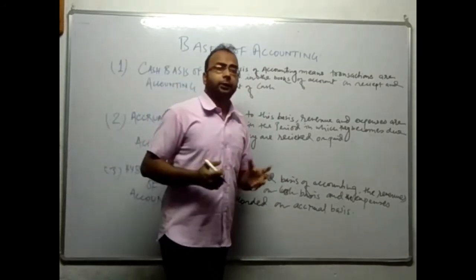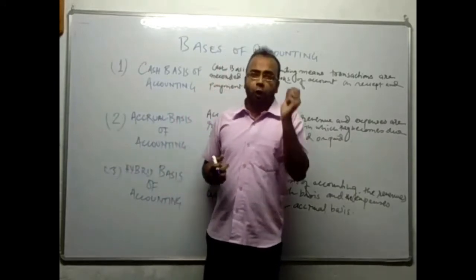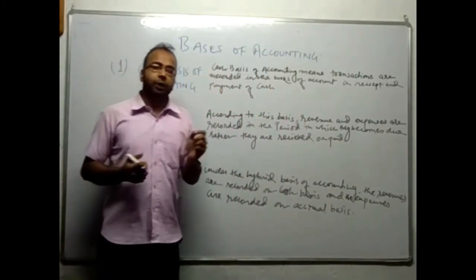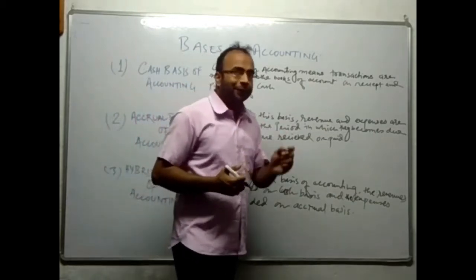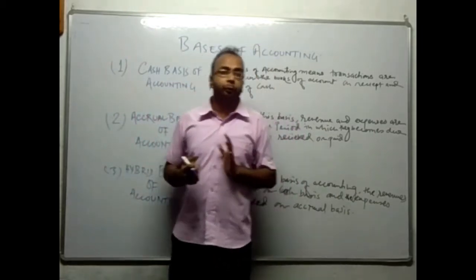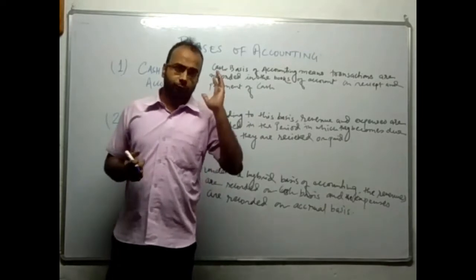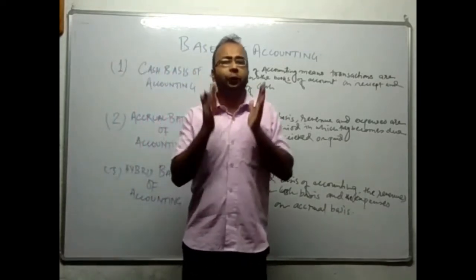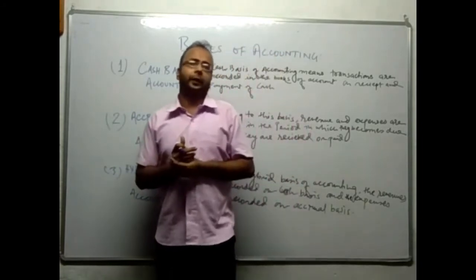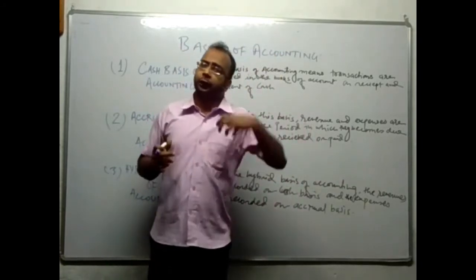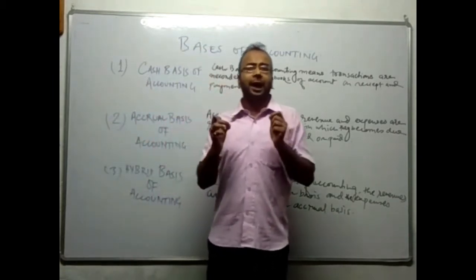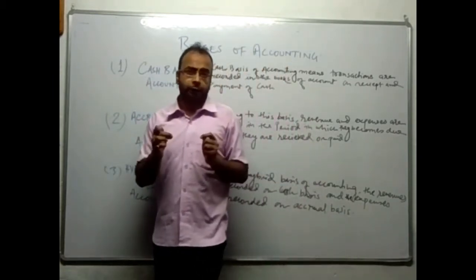It means that the profit or loss is calculated by matching the expenses with the revenue, and hence it can be concluded that the matching principle is followed in the accrual basis of accounting. If we talk about the advantages, it is the most comprehensible approach of recording.